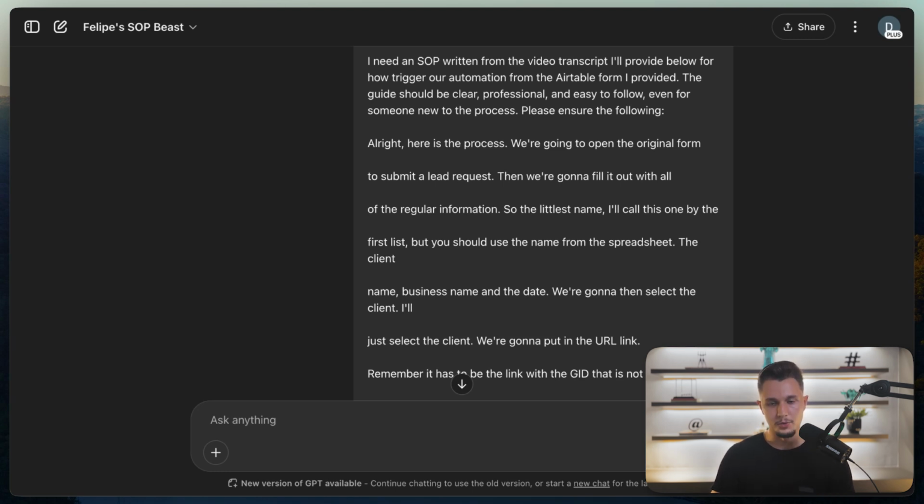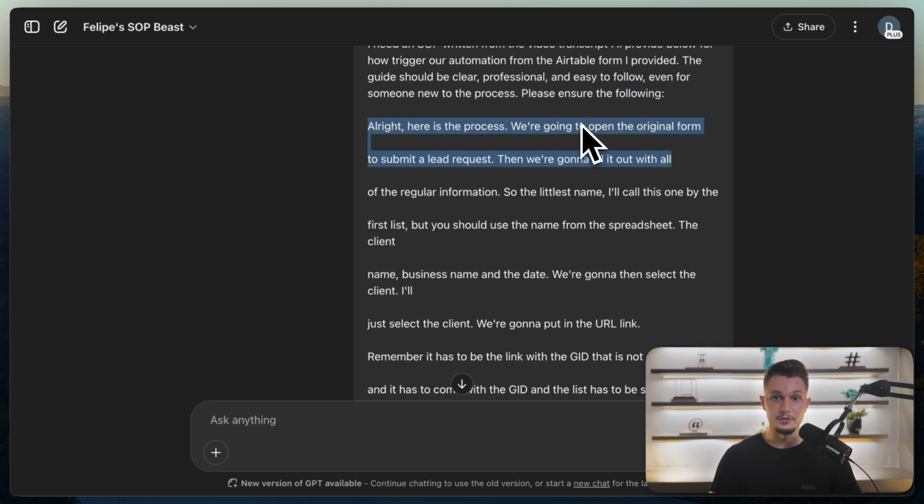So let's start with option number 1, which is we have the extraction from Fathom, note taker. And now we're going to come in here, we're going to say, I need an SOP written from the video transcript I'll provide below for how to accomplish X, Y, and Z thing it needs to accomplish. The guide should be clear, professional, and easy to follow, even for someone new to the process. Please ensure the following. And then we're going to give it the exact transcript.